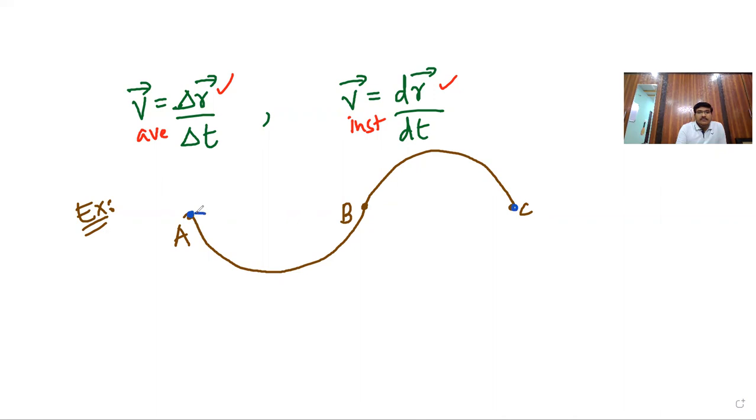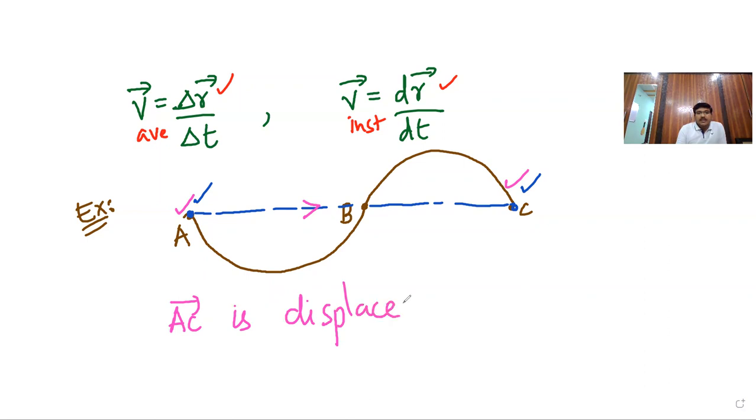If I join this, the length of the straight line joining the initial position A and final position C is the magnitude of the displacement. Direction is from where to where? Direction is from A, the initial point, to the final point C. AC bar is the displacement.